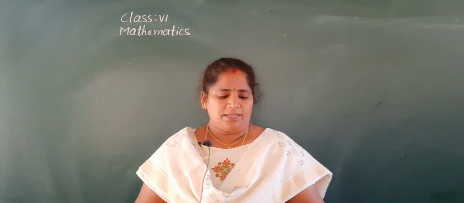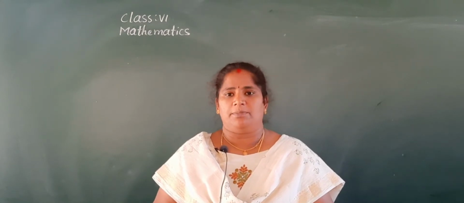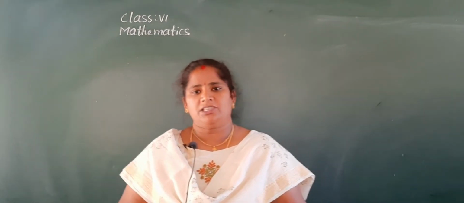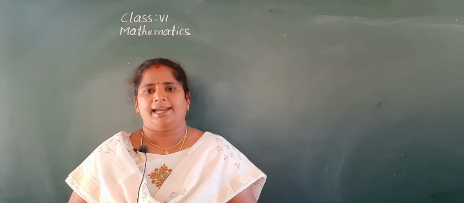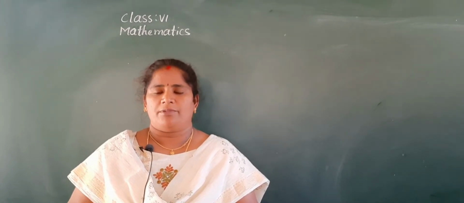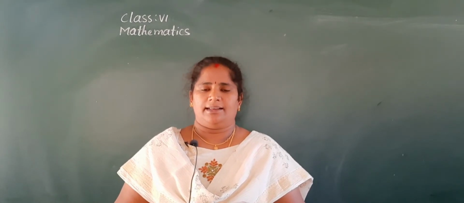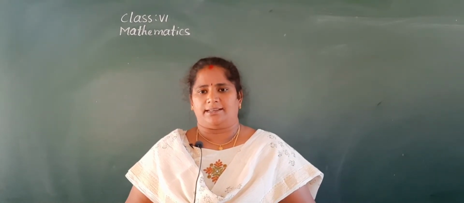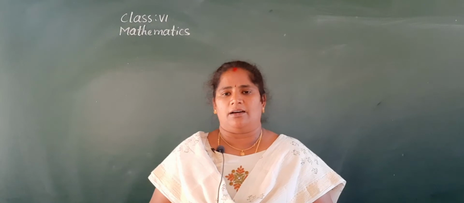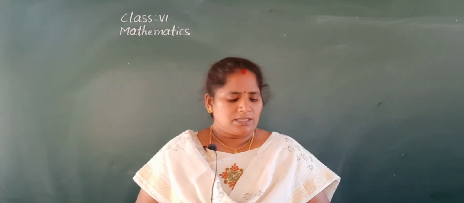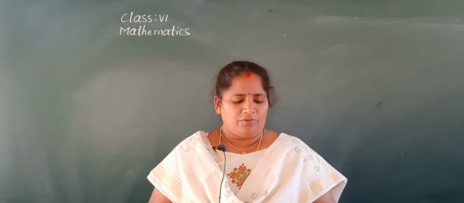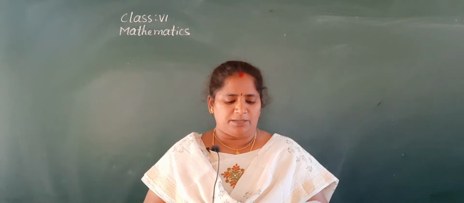9th problem. Which of the following are divisible by 8? Come on, tell me children, what is the divisibility by 8? Yes, if the number formed by its last 3 digits is divisible by 8, then the given number is divisible by 8. So that is the divisibility rule of 8. Now we have to check which of the following are divisible by 8.